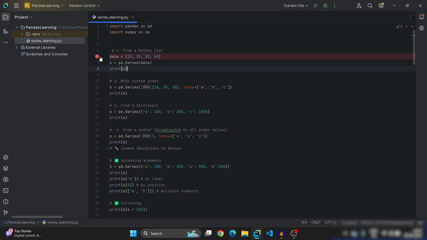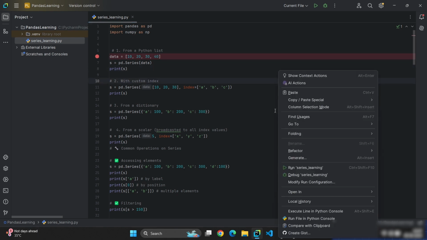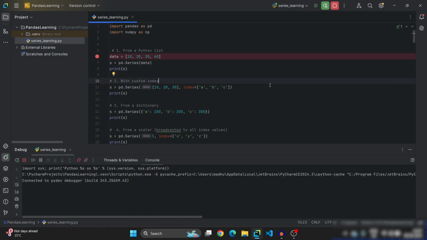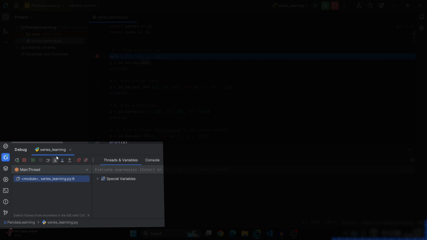Then you need to put a breakpoint here, and now we need to debug this code to see what is happening. Right click on the empty screen, click on Debug Series Learning. So here under Series Learning, you will find the Step Over button.